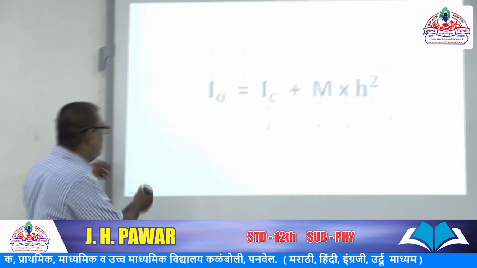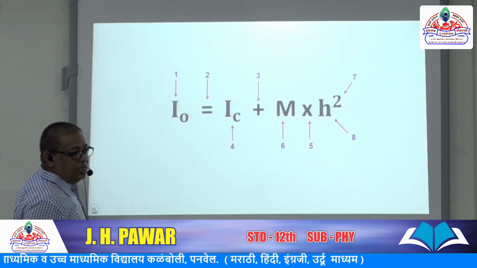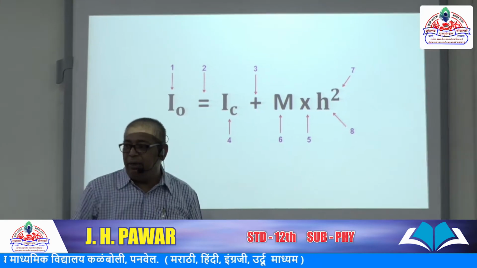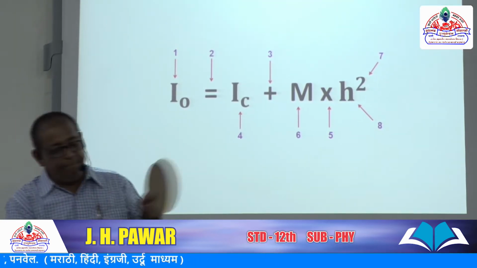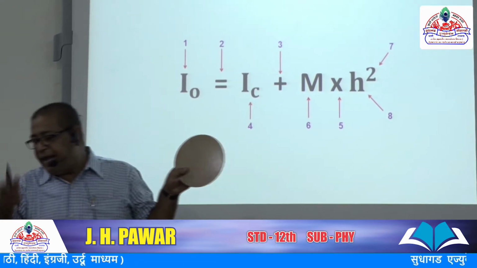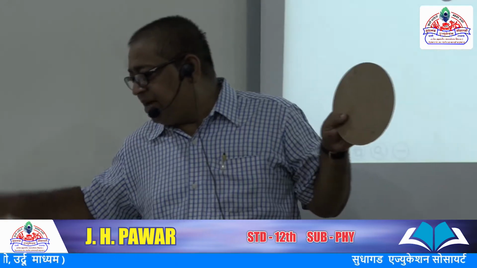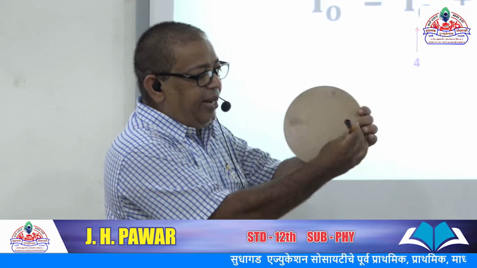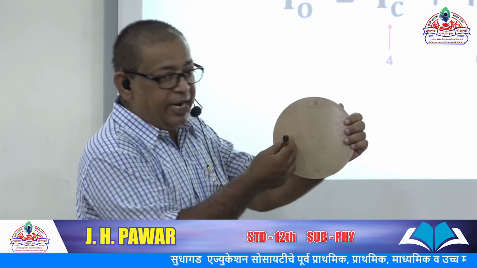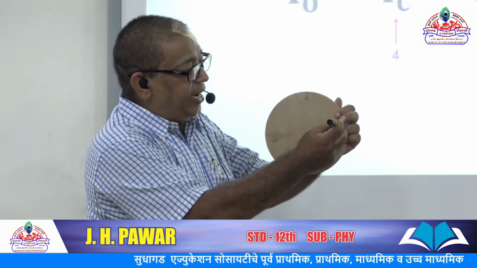Here we go through IO. Say we want to calculate the moment of inertia of this body about any axis. Say we take this axis here, any axis we consider.